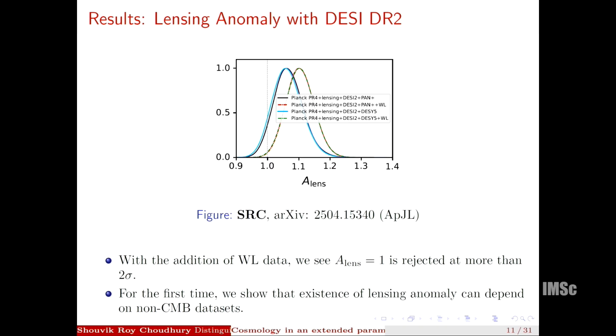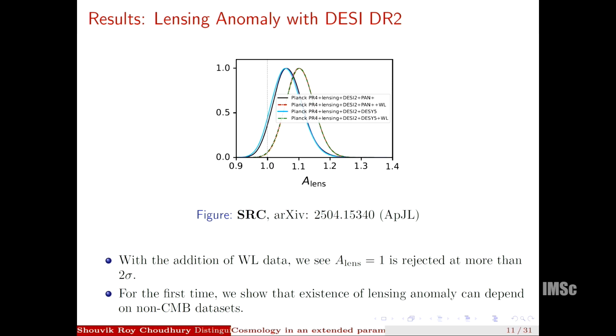For the lensing anomaly, we have some interesting results. With CMB plus BAO plus supernova, it is okay with A_lens equal to 1 at less than 2 sigma.